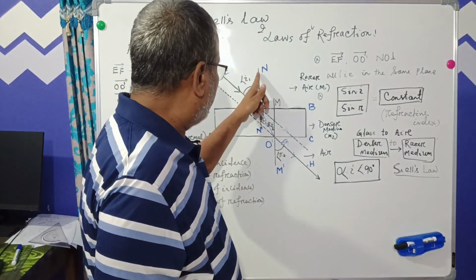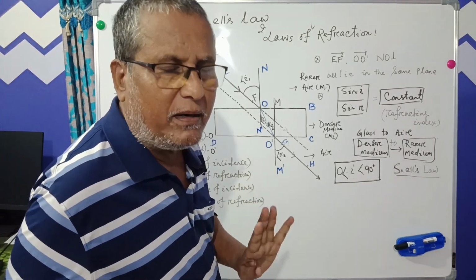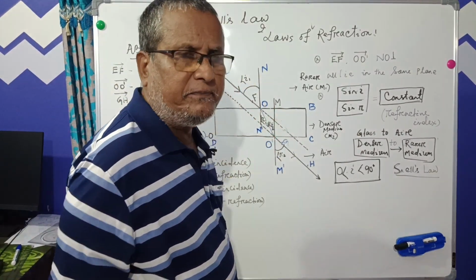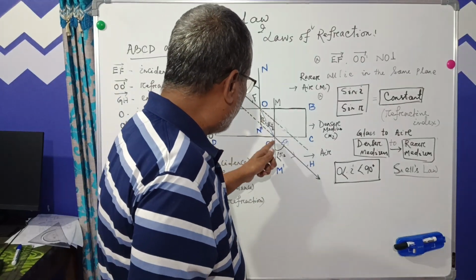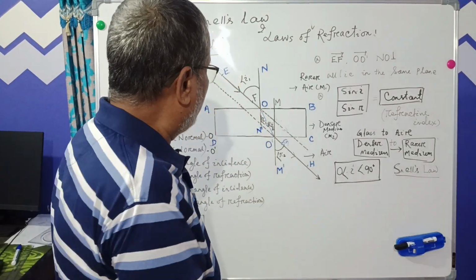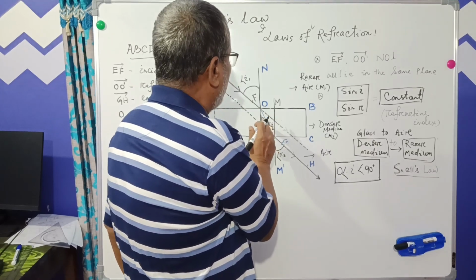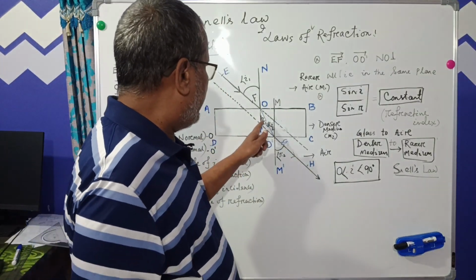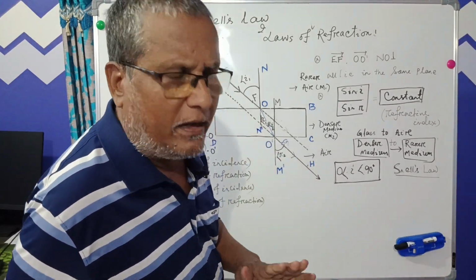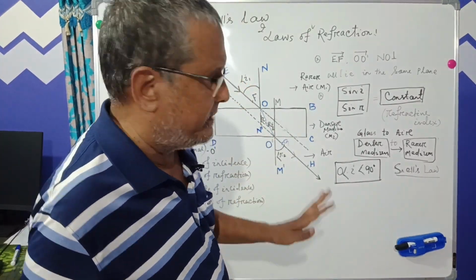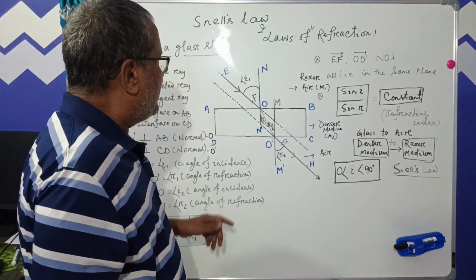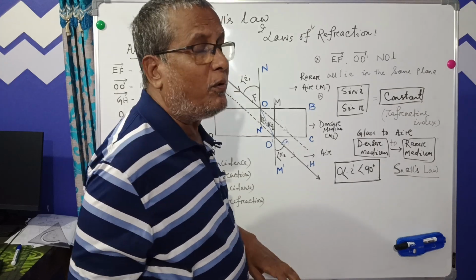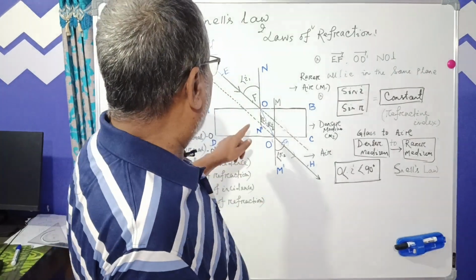Now you see, two perpendiculars that are parallel, that is N dash is parallel to M dash, and O dash is the transverse. Now you see, R1 is equal to I2, because alternate interior angles are equal. That you have learned in mathematics. Now you see, this angle I1 is equal to this one, this is called a vertically opposite angle.